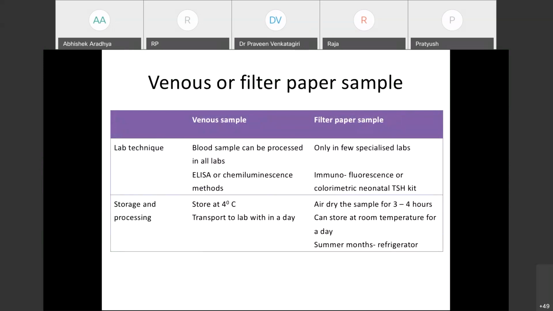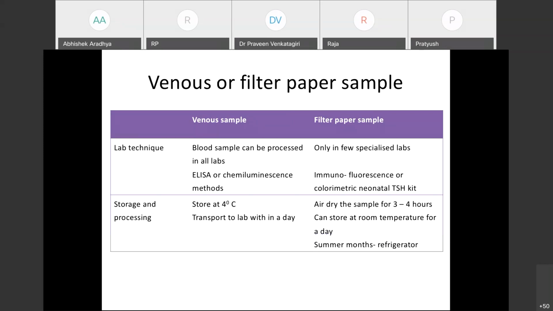Oh, sorry. So in cord TSH based screening, it is very easy to ensure compliance rates of around 100%. But in postnatal TSH based, it is mainly dependent on the discharge policy. Suppose we are having a policy of late discharge by around 48 to 72 hours. It is still possible to screen all the babies. But if we have early discharge, we are discharging most of the babies by 24 hours, then it becomes a challenge doing a postnatal TSH based approach.